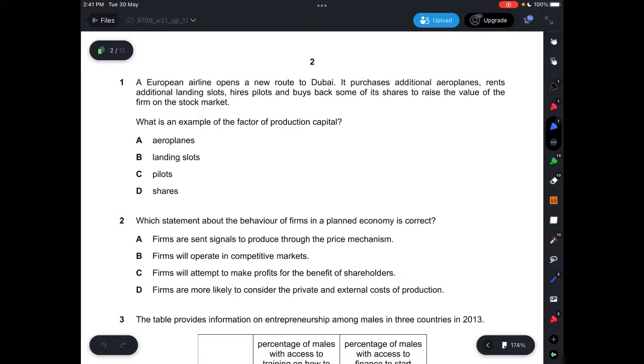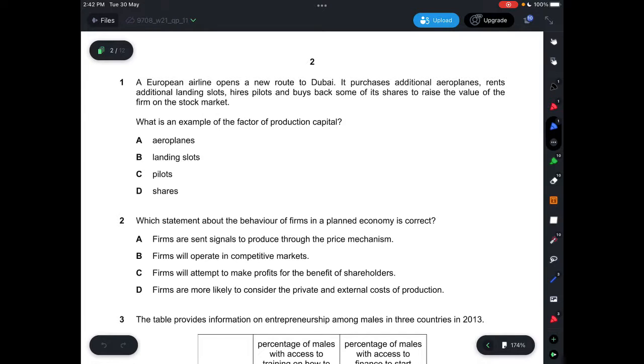Now, when we talk about capital, we are mentioning capital goods. So the thing here that is a capital good would be airplanes, because airplanes allow a pilot to send passengers to different destinations. So we can consider it a machine, a moving machine, or a moving vehicle.